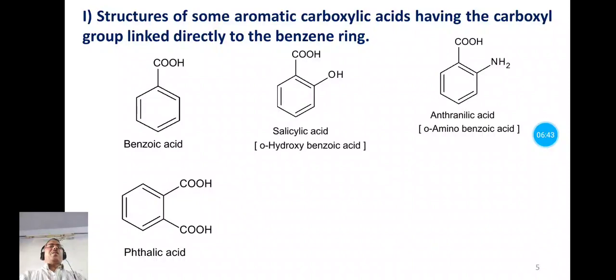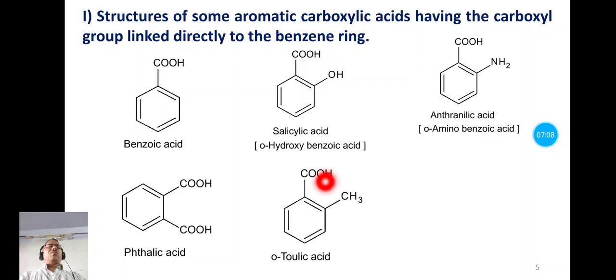Next example, it is phthalic acid. Here the two carboxyl groups, that is this one COOH and this COOH, they are at ortho with each other. So it is 1,2 dicarboxylic acid, and it is nothing but phthalic acid. So it is also known as benzene 1,2 dicarboxylic acid. Next example, this is the orthotoluic acid. Here carboxyl group is directly attached to benzene ring.